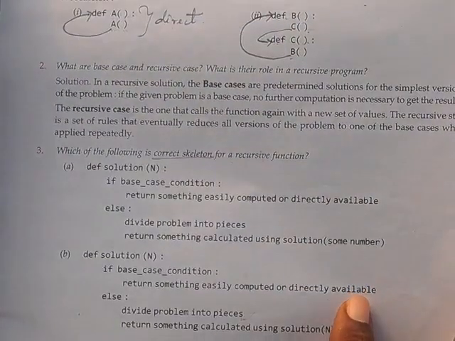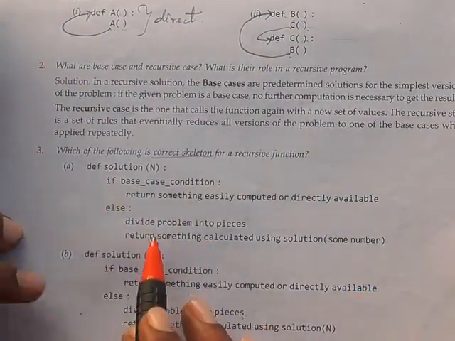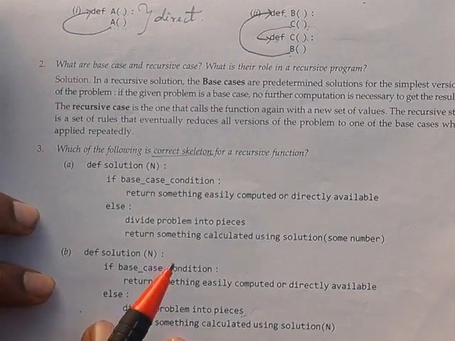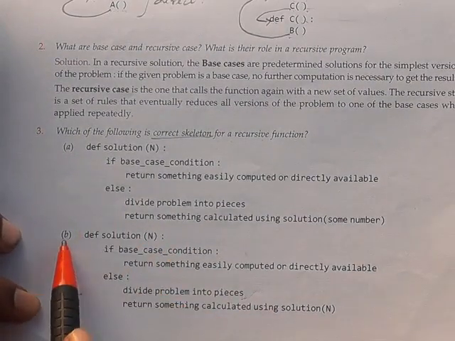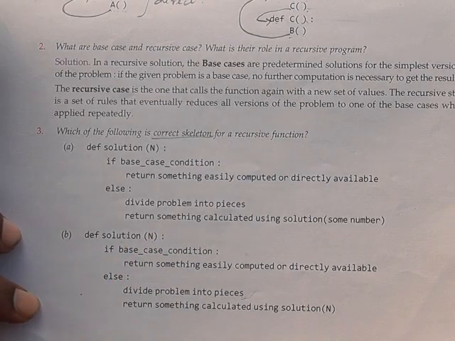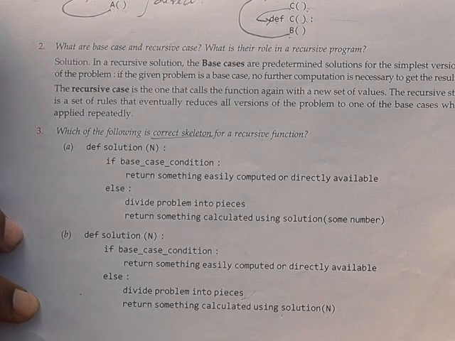And next, now we can come to option B. Here solution n is there, and in the bracket again the same n is there. Now you tell me what is the problem. Yes, here also n, the same n.